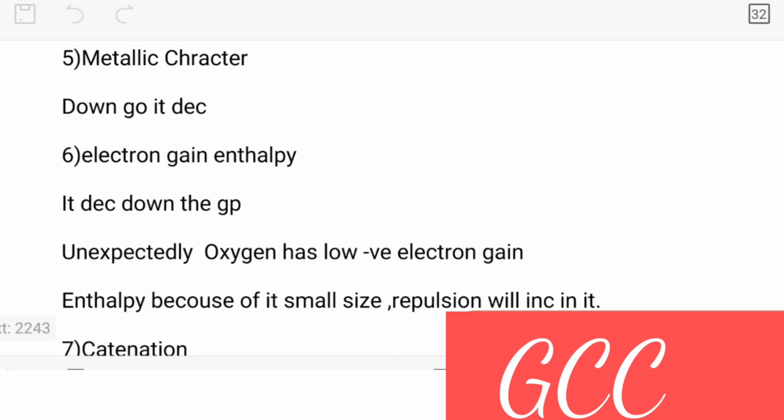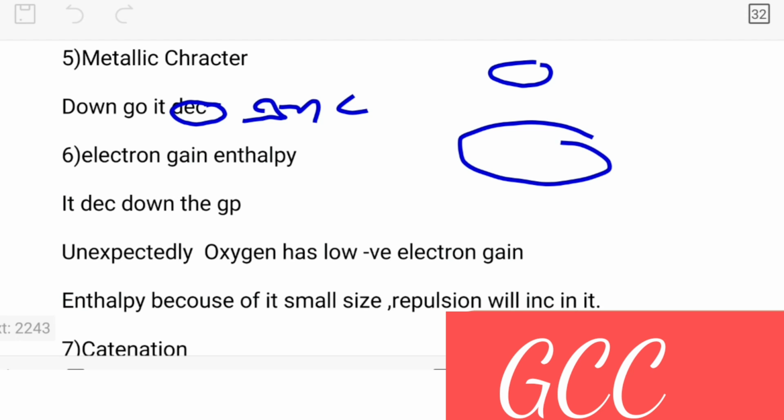So metallic character down the group should increase. Here, it is written wrong, please change it, it should be increase. Because when the size increases, the tendency to lose the electron also increases. So just remember these things.